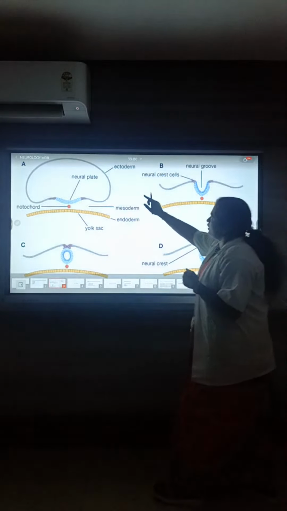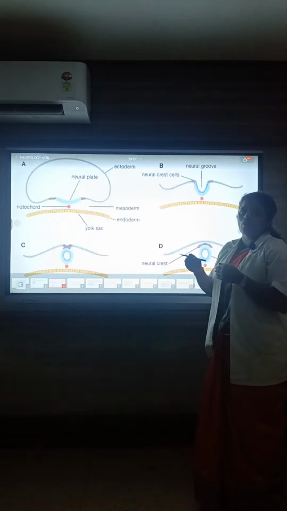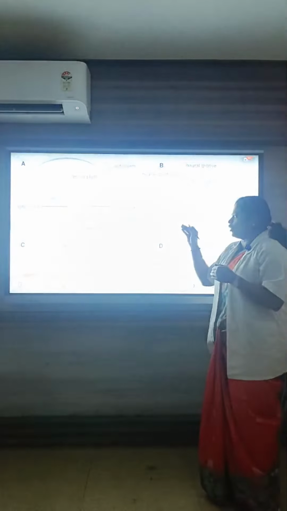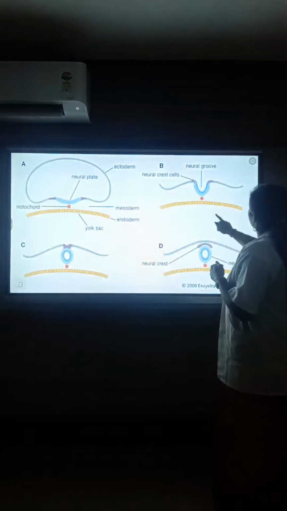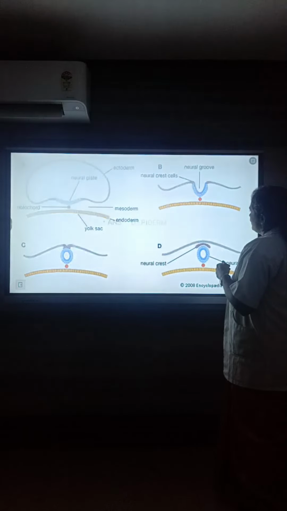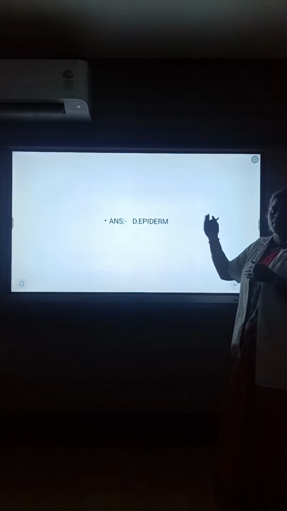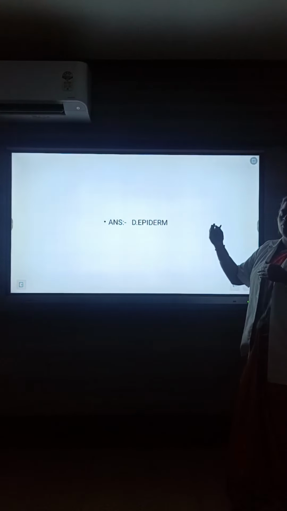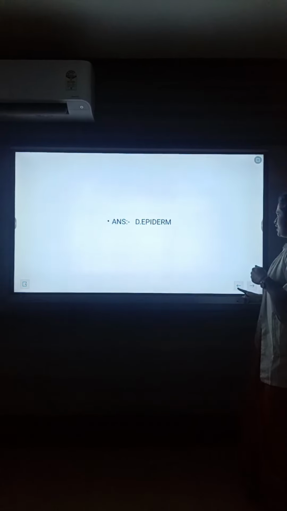This mesoderm is a middle layer. It develops as the vital organs or inner organs of our body. The endoderm develops as bone, cartilage, and ligaments. The answer is epiderm. So epiderm is the odd one. Ectoderm, mesoderm, and endoderm are the 3 main important germ layers. Next question.